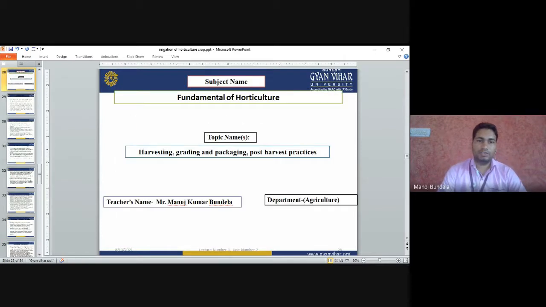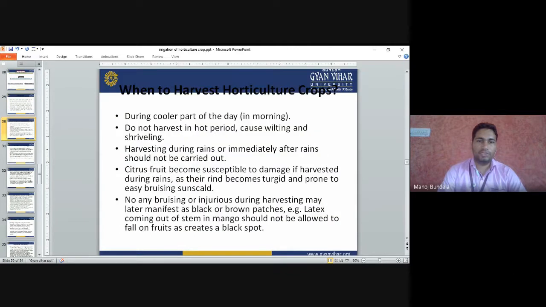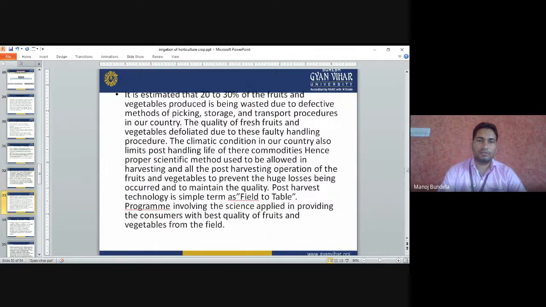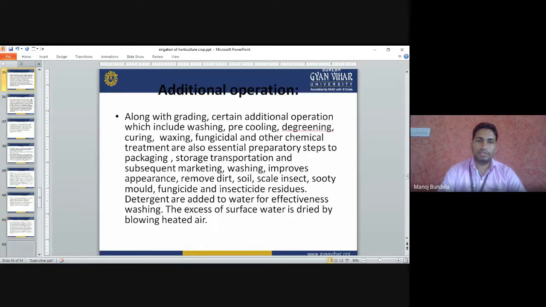In the last class, we discussed harvesting, grading, packaging, and post-harvest practices. In harvesting, we already discussed when to harvest the horticulture crop, and also the time of harvesting. In post-harvest handling, we discussed how we handle the fruits and vegetables after harvesting. Then grading, sorting, and sizing, so grading we also discussed.